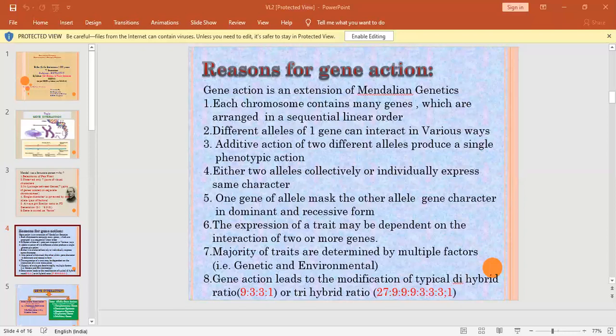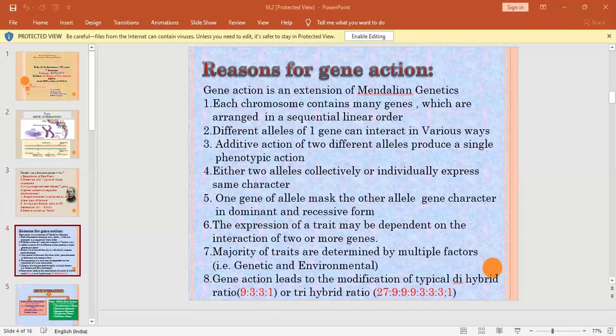According to Mendel, a single gene is responsible for a particular character, but later it was found that many genes contribute to a single phenotypic character. In the same way, A and B genes individually or collectively produce the same type of character.